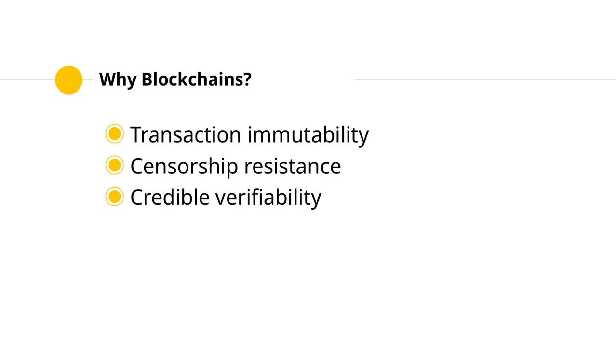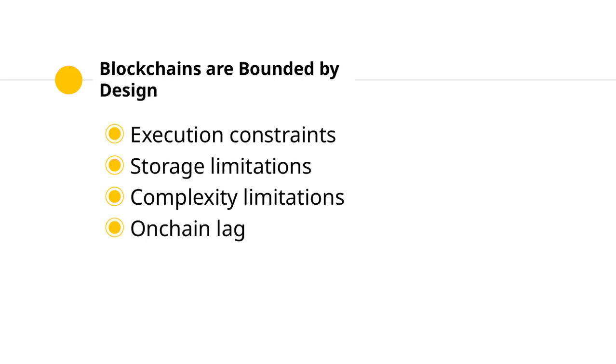Blockchains were initially designed to facilitate trustless exchanges. They ensure transaction immutability, censorship resistance, and credible verifiability, preventing double-spend issues and eliminating the need for a central authority. Current blockchain design constraints such as execution limits, storage costs, complexity restrictions, and on-chain lag hinder their scalability and flexibility. These limitations make it challenging for applications to perform optimally, requiring a redesign of core blockchain paradigms.